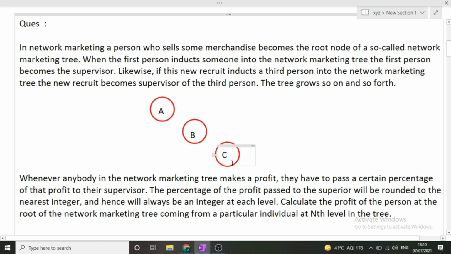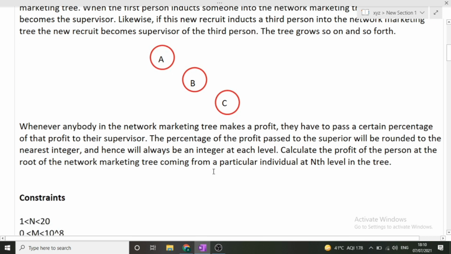So finally we have to find the total profit that has been earned at this root node, that is A. Okay, so let's see the input first.